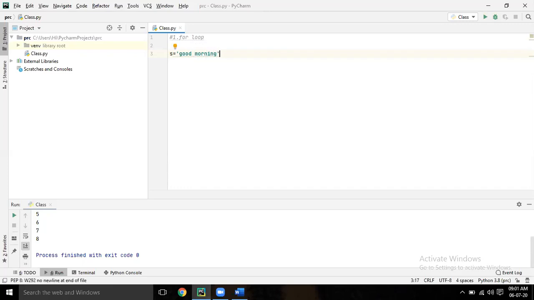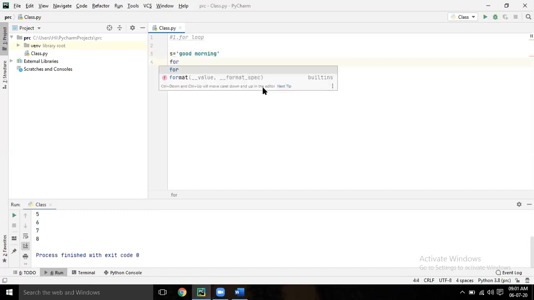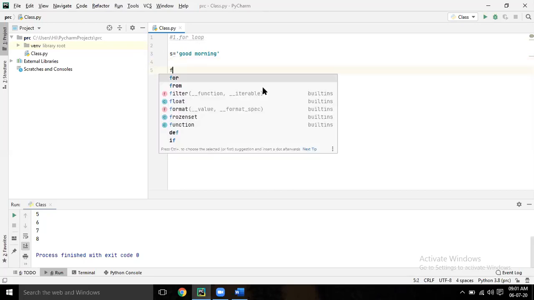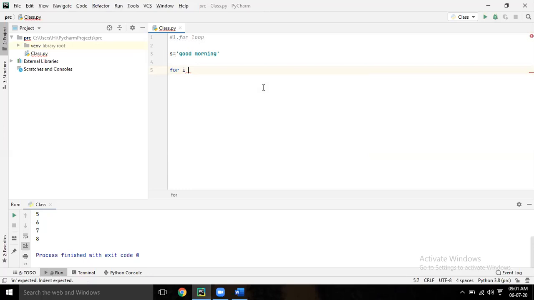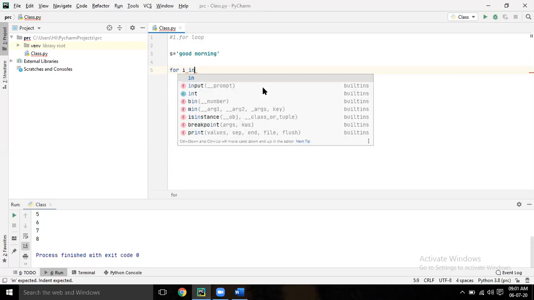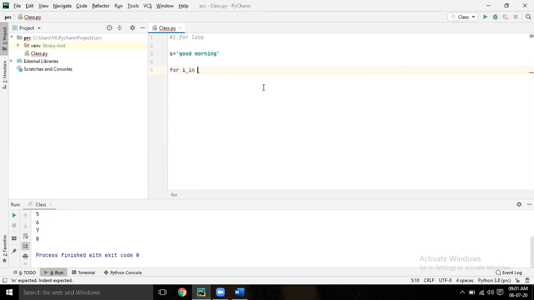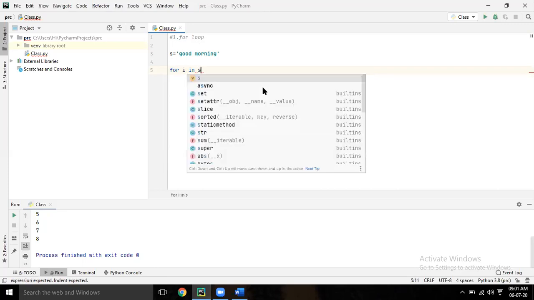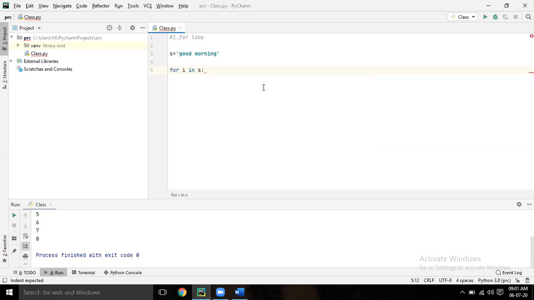Now, for I in S. For I space in space S colon. Colon, enter, print I. That's it, done.